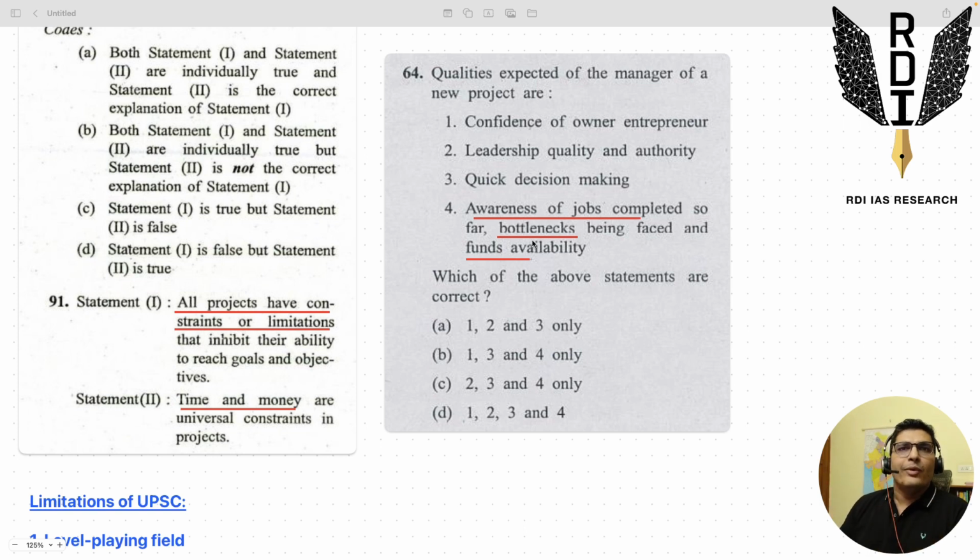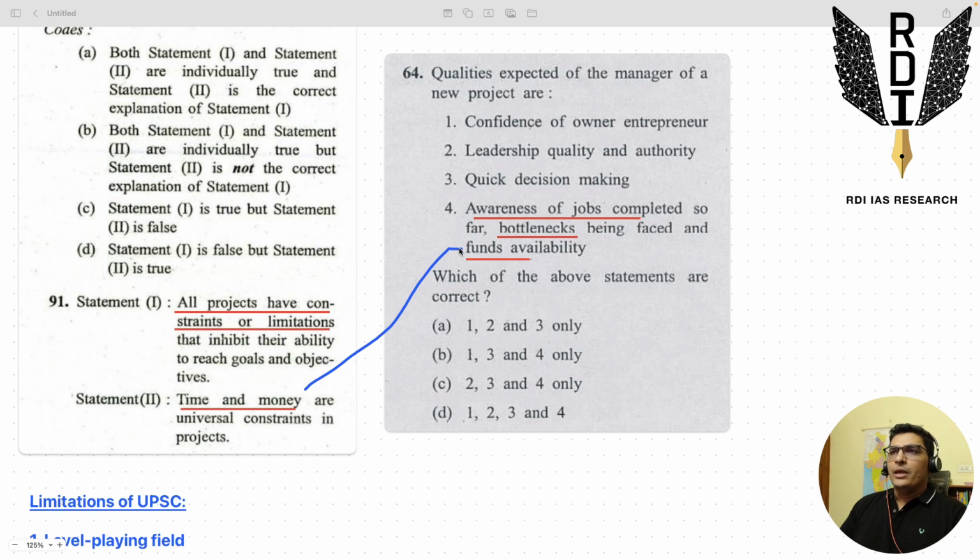So this is the reason why students fall in that trap of reading 10 sources for one thing. This is why they are not able to do one book 10 times, but they are doing one content from 10 sources. So we need to do the opposite. You have to limit your sources, but do them multiple times, because you want to see the bottlenecks, the kind of traps, the kind of information which UPSC has asked in the previous year questions, right? And then funds availability.